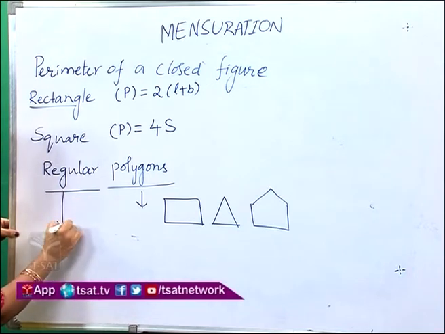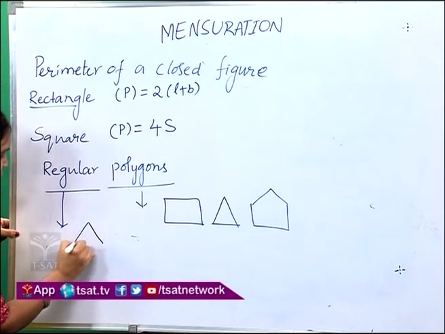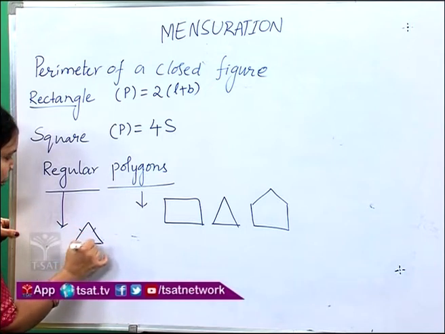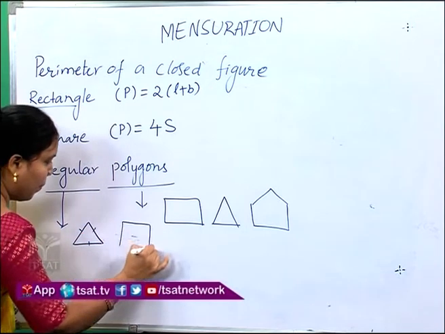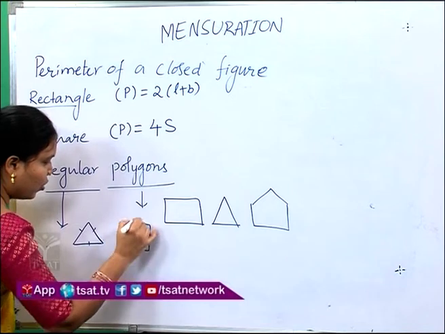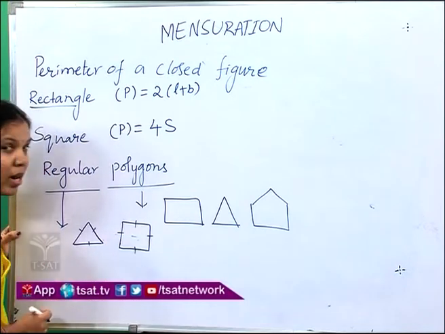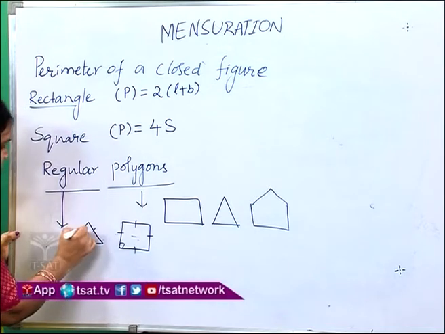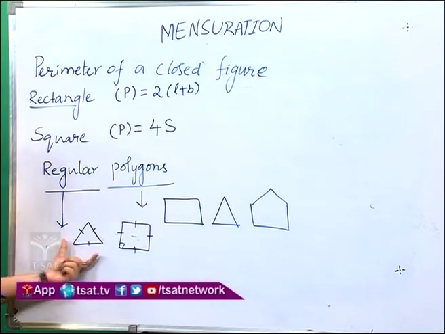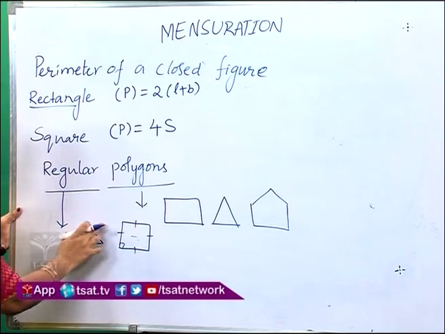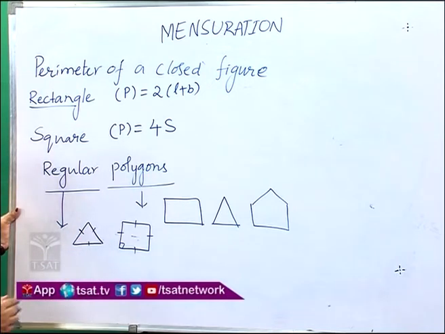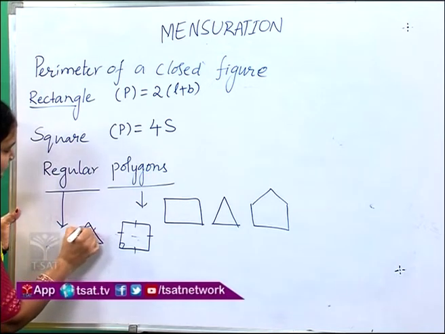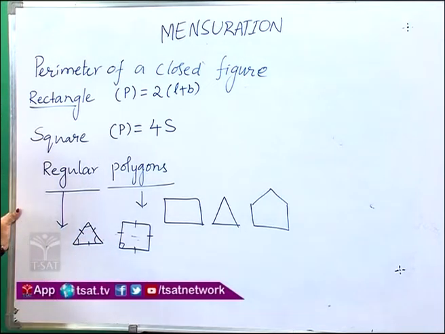Examples of regular polygons: an equilateral triangle, a square, because in a square all 4 sides are equal and all interior angles are equal. In an equilateral triangle also, all 3 sides are equal and each interior angle is also equal.